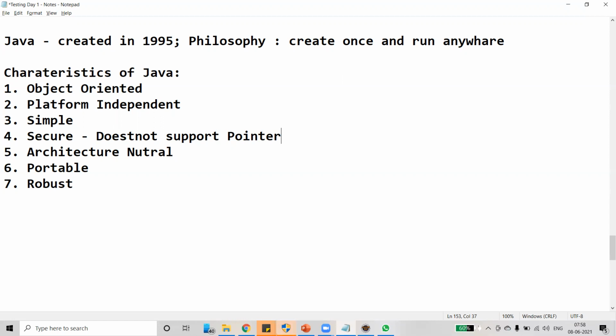Okay, simple. Java is designed to be easy to learn because if you know object-oriented programming concepts, you can quickly learn Java programming.